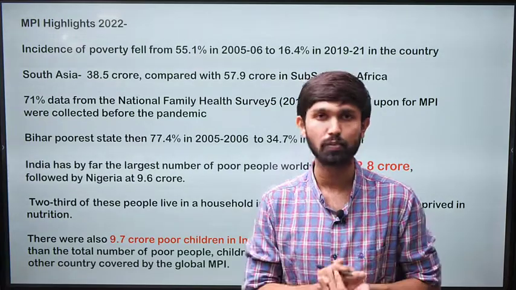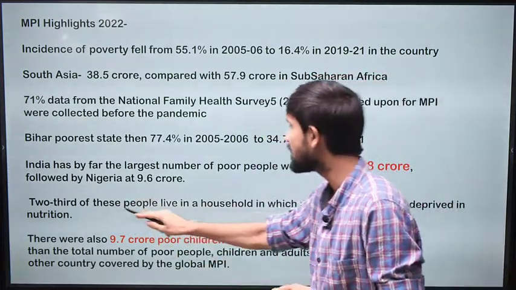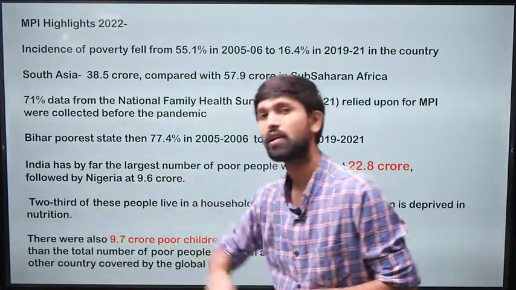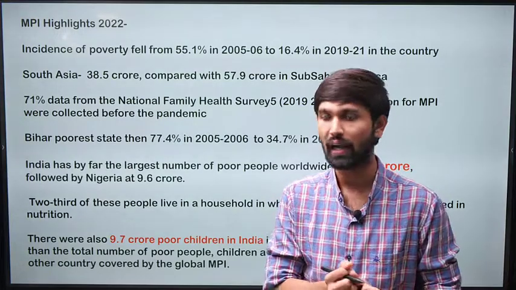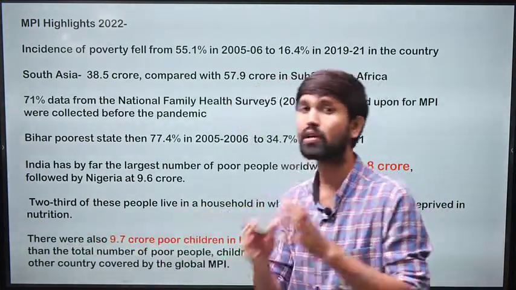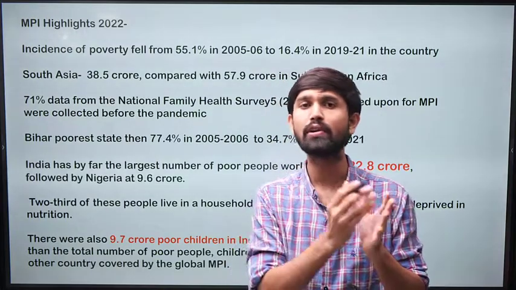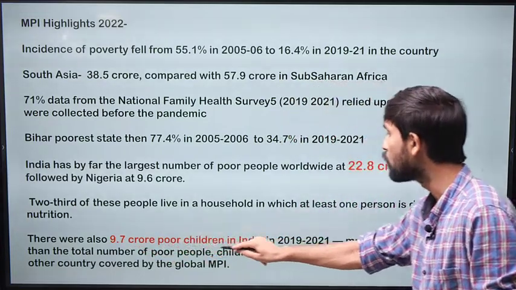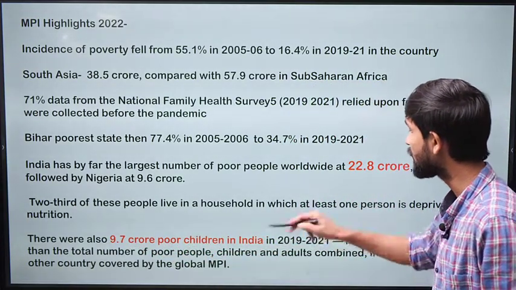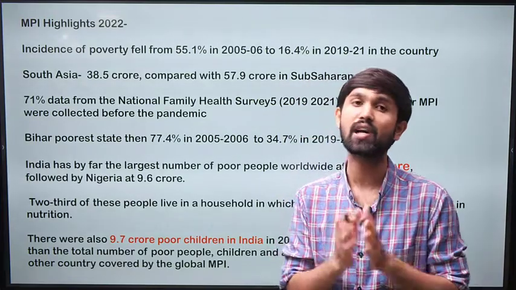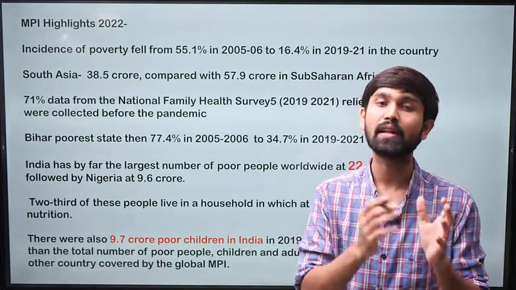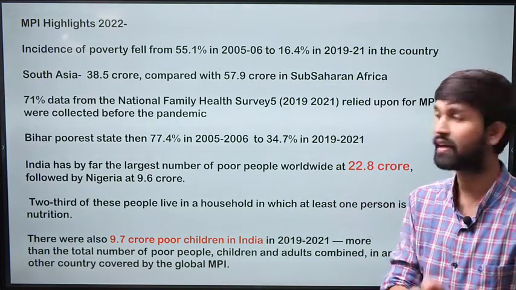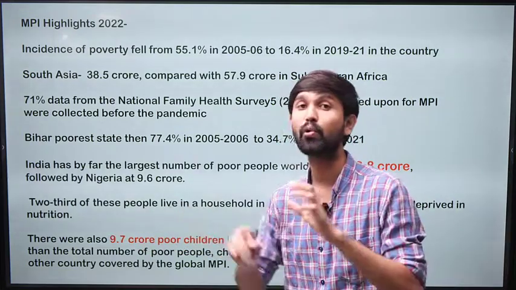This is also because of the large population that India has, and two-thirds of these people live in a household in which at least one person is deprived in nutrition. So poverty and malnutrition always go hand in hand. And this is a very drastic figure, because there are around 9.7 crore poor children in India, as measured in 2019-2021. This is such a high number that it is even more than all the poor people, children as well as adults combined, from all other countries. India still has a larger number of only poor children.